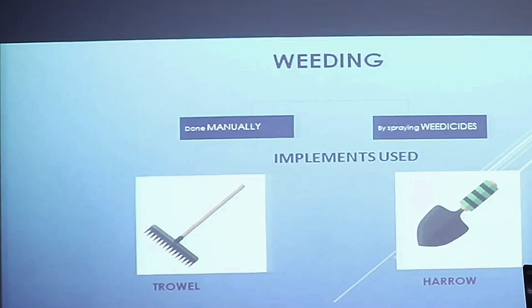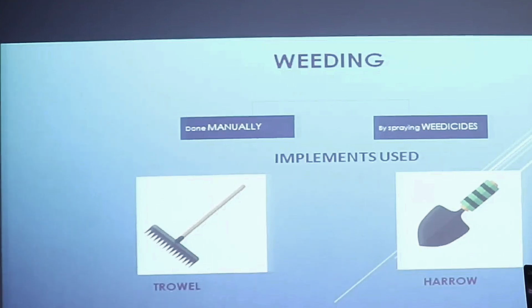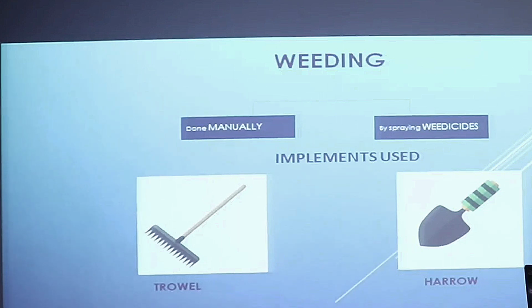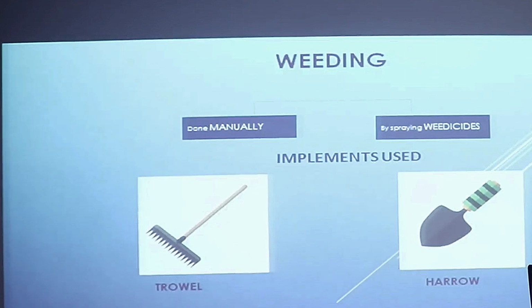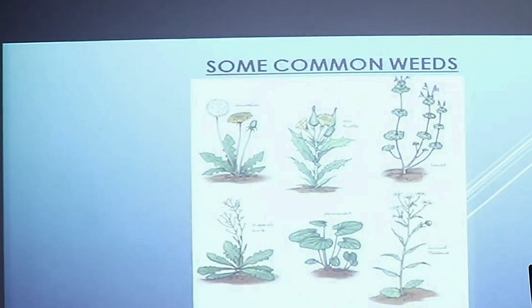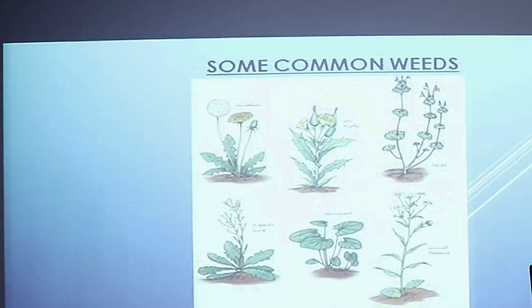They are removed by adding the chemicals which are known as weedicides. So weedicides are the chemicals that are added to the soil to remove the weeds. Some of the important weedicides are atrazine, metachlor, etc. And this weeding can be done either manually through a trowel or by a harrow. Here are some of the common weeds, which includes amaranthus, etc.